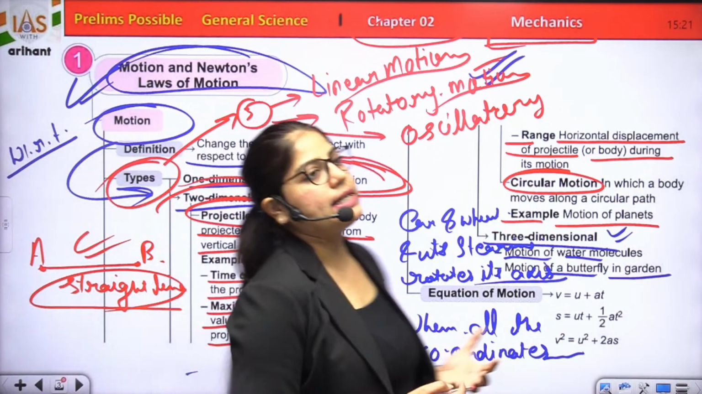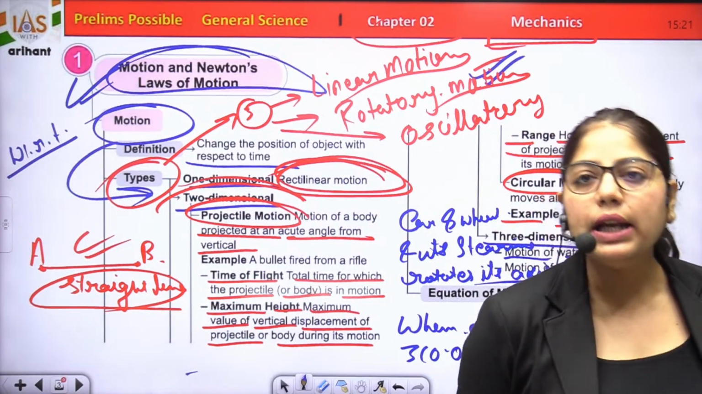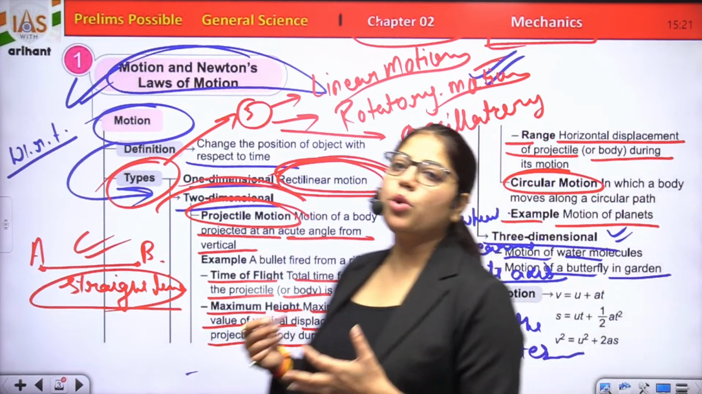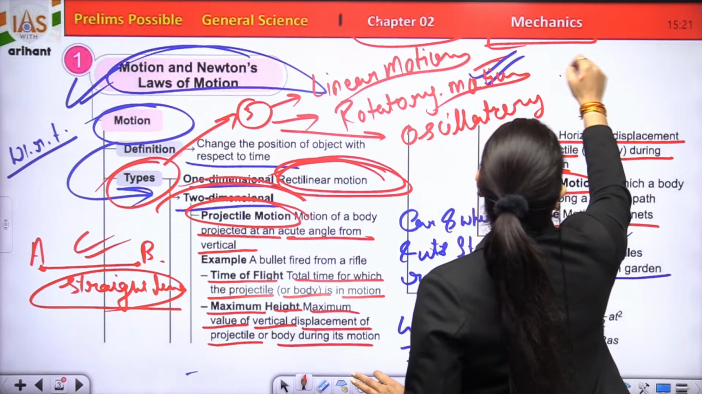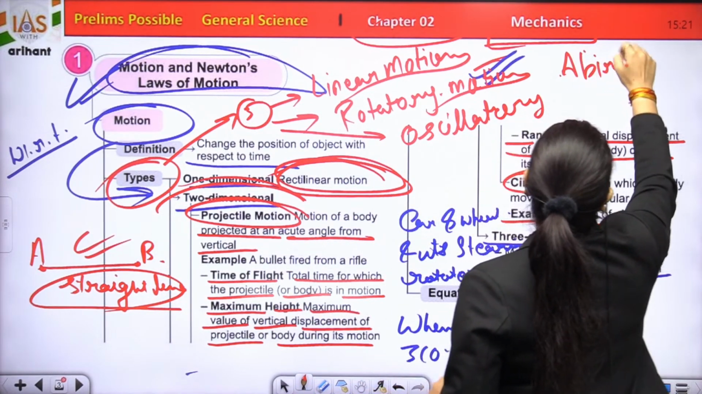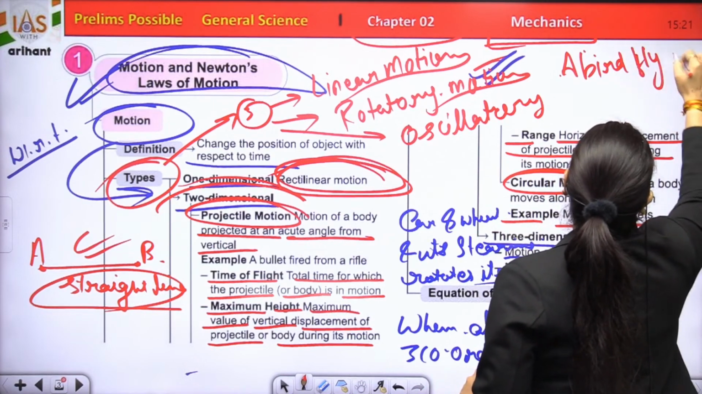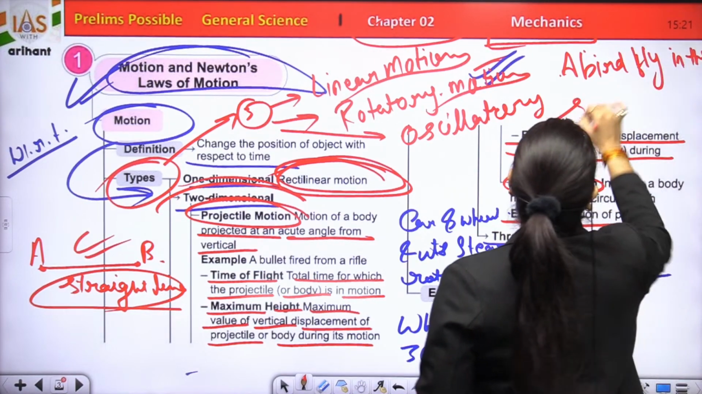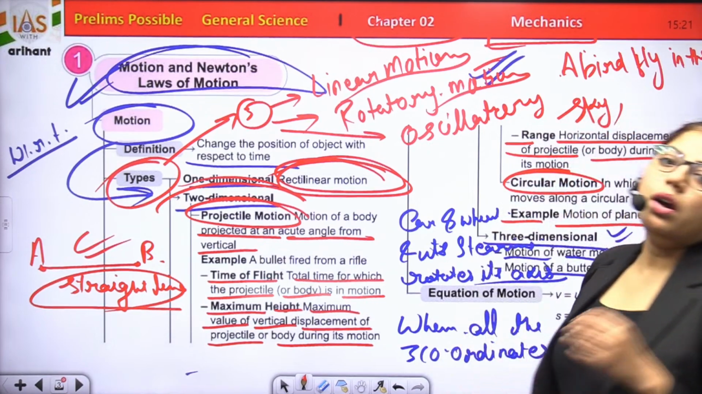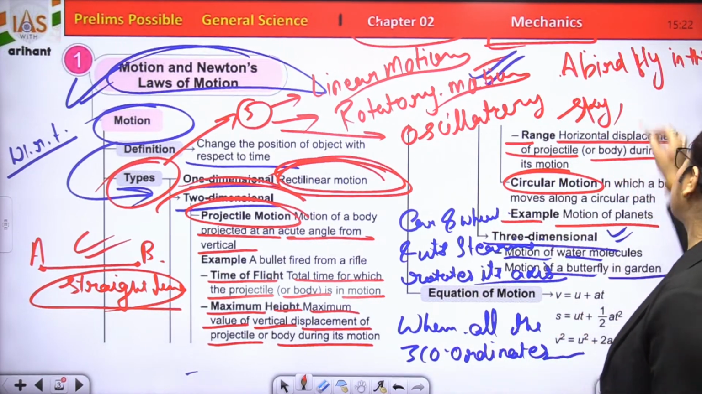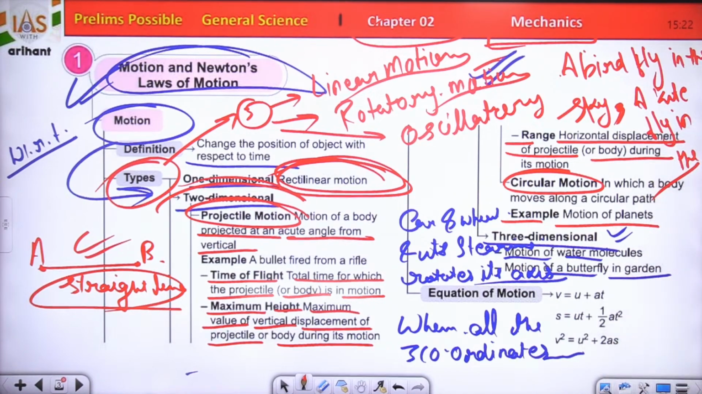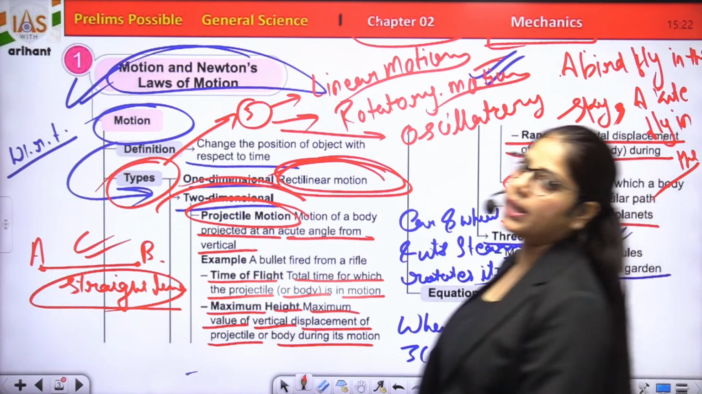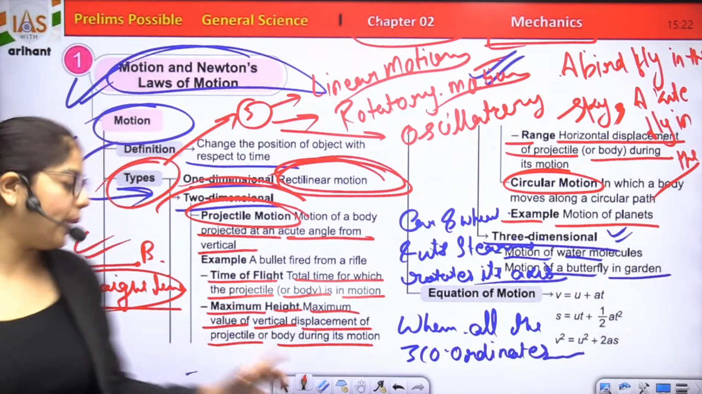There are many examples you can take from your daily life, like the motion of water molecules, the motion of a butterfly in the garden, a bird flying in the sky, also a kite flying in the sky. And another example is the flight of a feather in the wind.